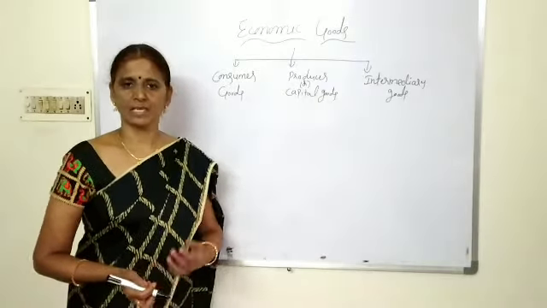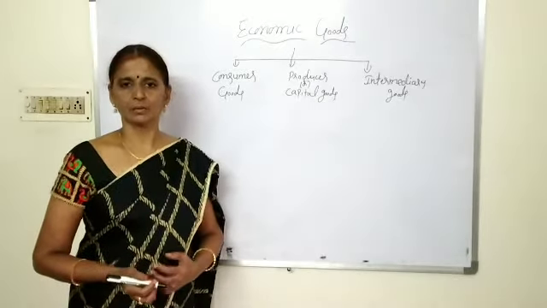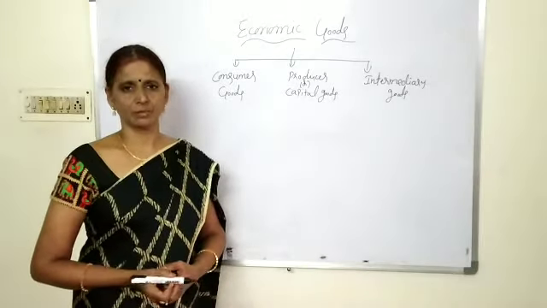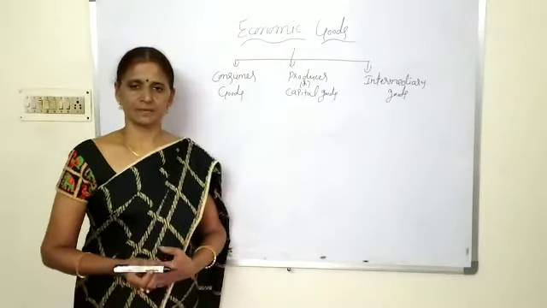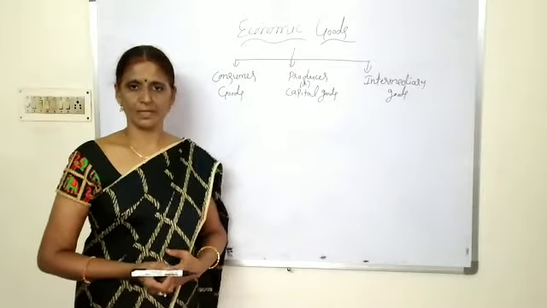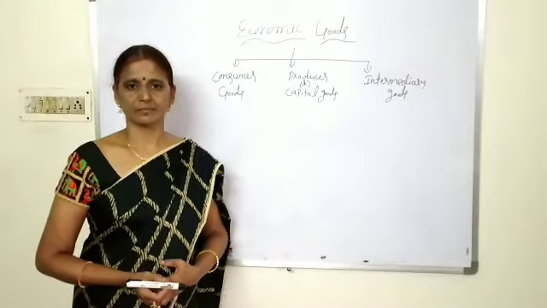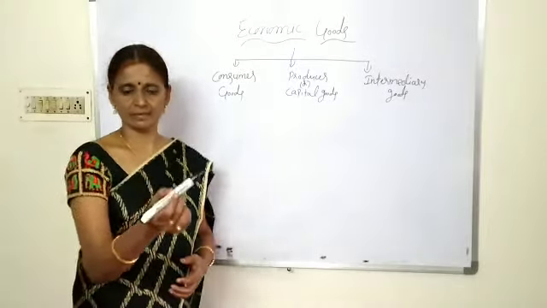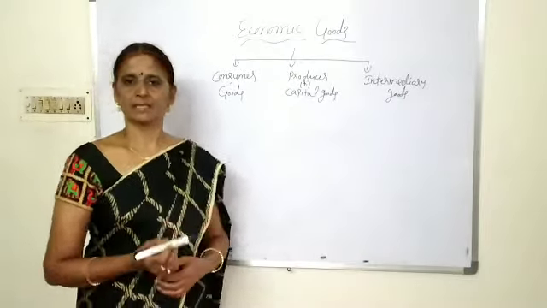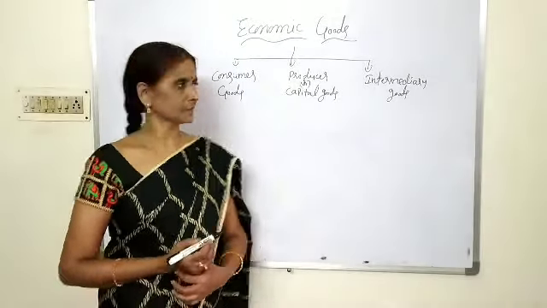To protect our skin from hot and cold weather, we wear clothes. The pen satisfies my want to write on the board. So a thing which satisfies our want directly is called a consumer good.